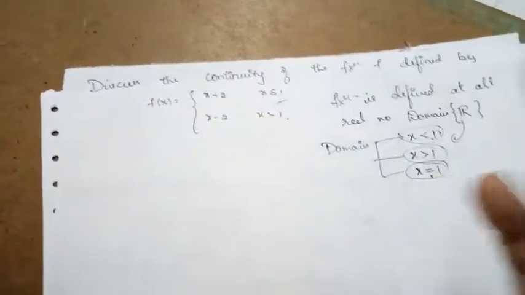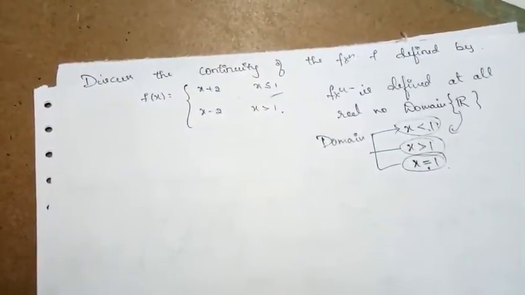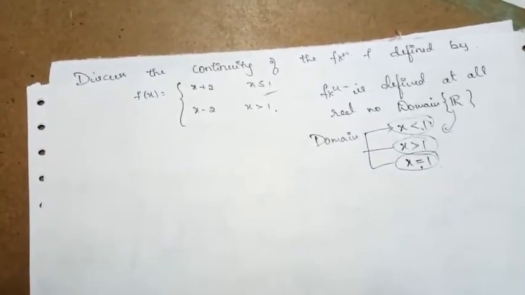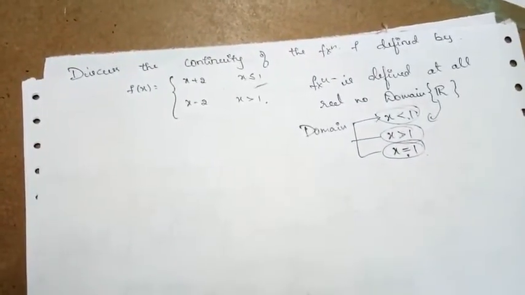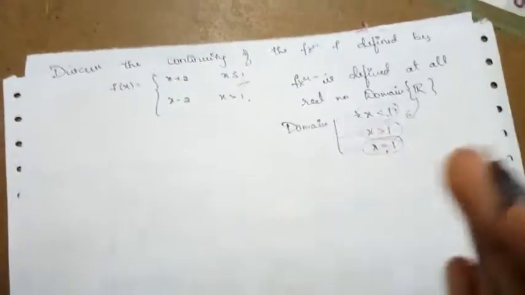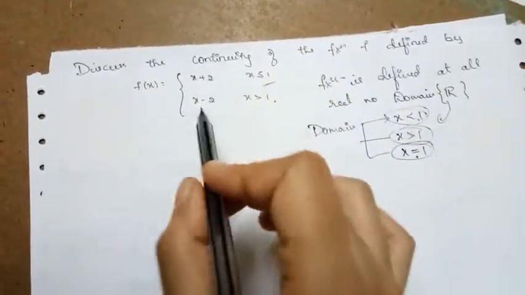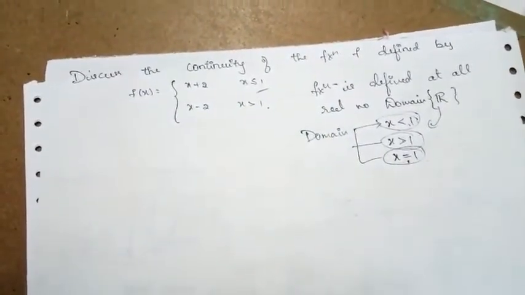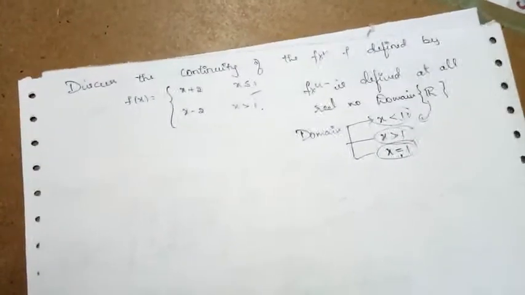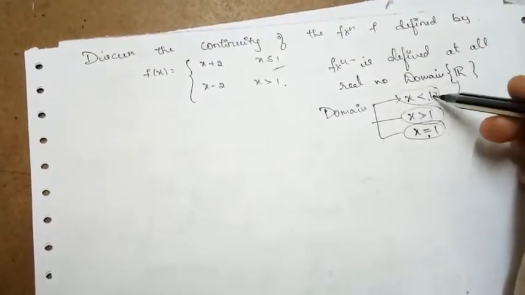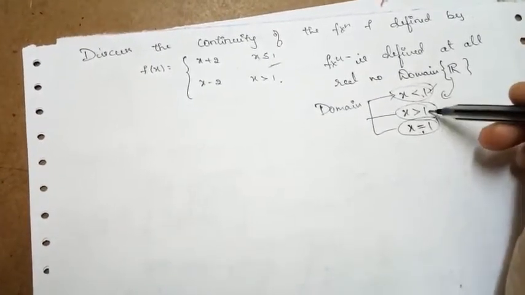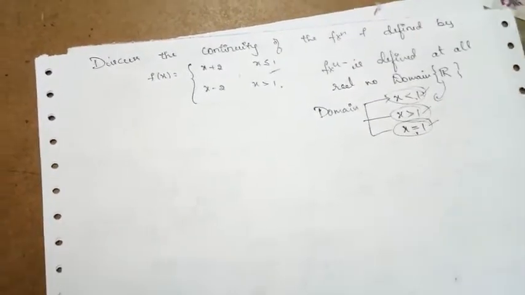So the left hand approach, when we are approaching towards x is equal to 1 from the left side, and when we are approaching towards 1 from the right side, both the functions are different. So at the point x is equal to 1, we need to check whether the function is continuous or not. So we need to check now whether the function is continuous at this set of domain, this set of domain, as well as this set of domain.